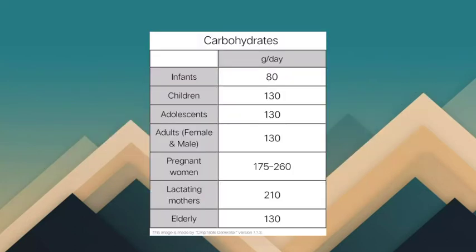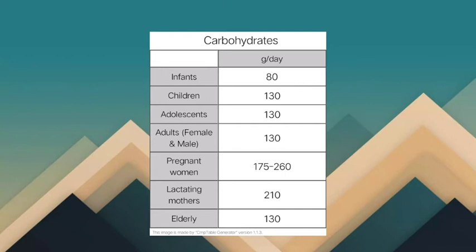So from what I've researched, the recommended daily allowance of carbohydrates for infants is 80 grams per day. Children, 130 grams of carbohydrates per day. We have adolescents, 130 grams per day. Adults, both female and male, we have 130 grams per day.